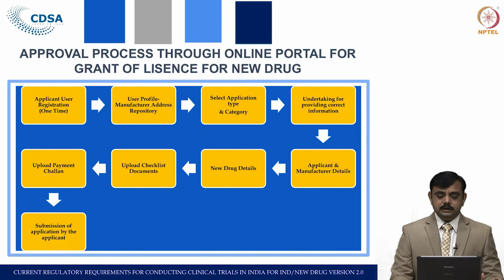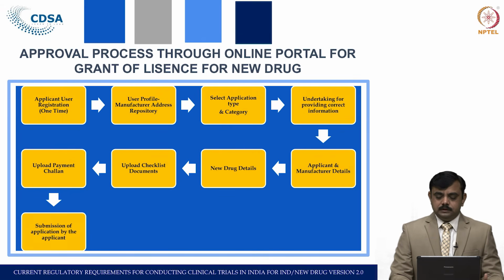Then the applicant has to select the application type and category, whether it is new drug, IND, veterinary, or vaccine. Then the applicant has to upload the undertaking for providing correct information, which specifies that whatever information they are submitting is true. That undertaking has to be uploaded on the Sugam portal.